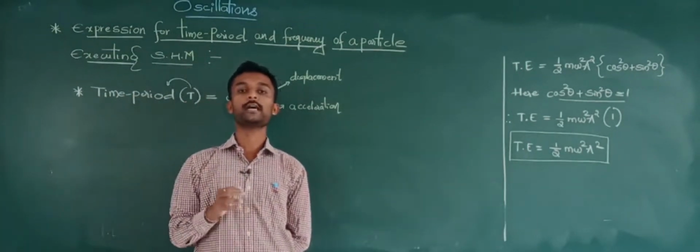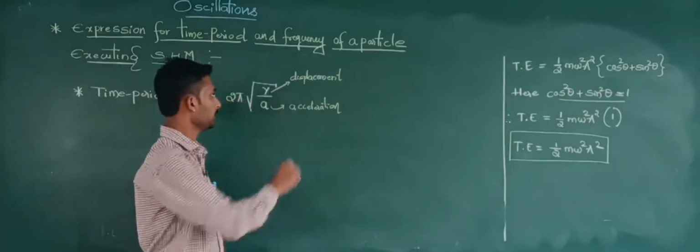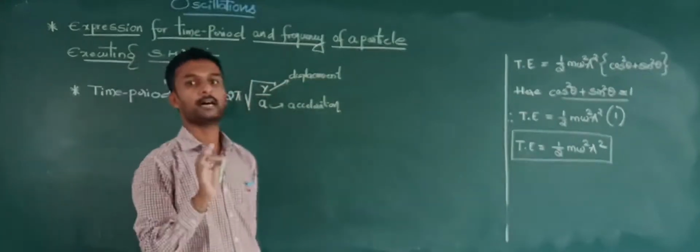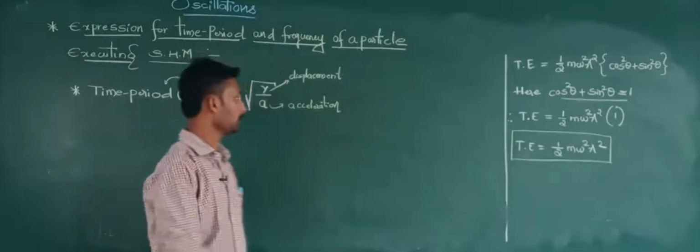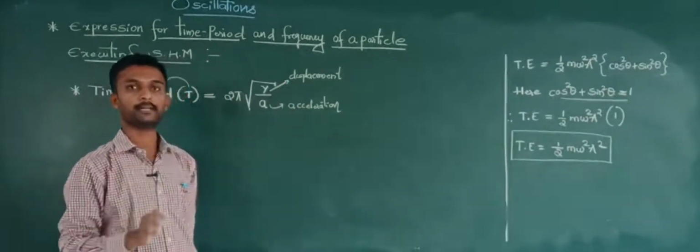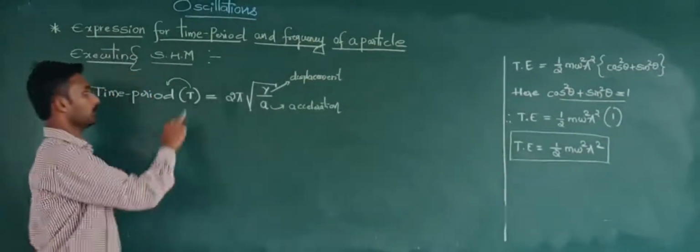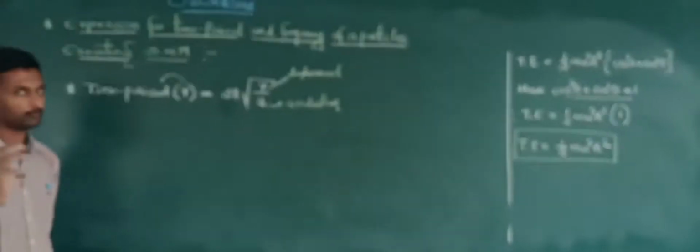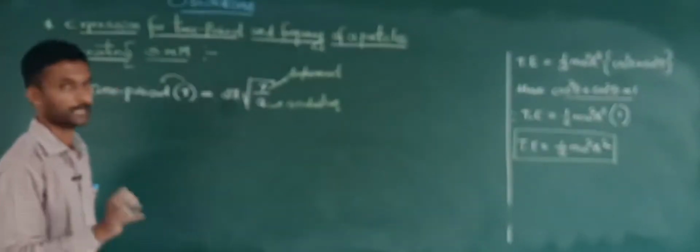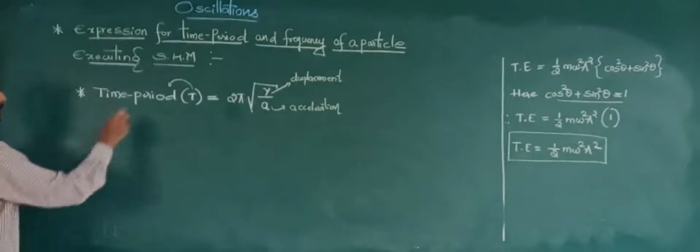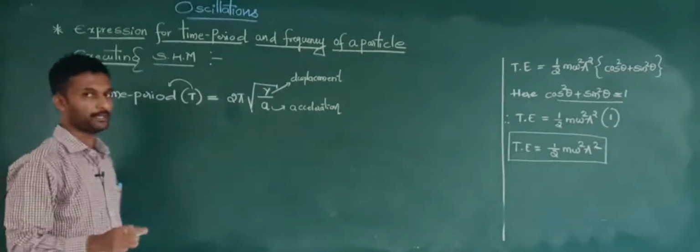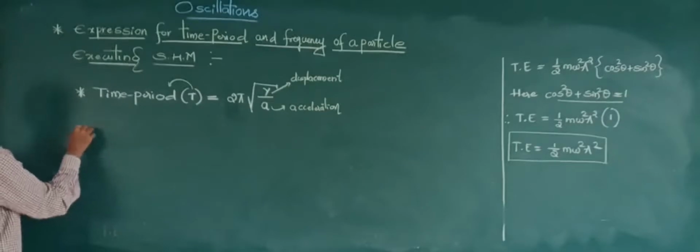Coming to the point, as far as SI unit is concerned, the SI unit of displacement is always meter. The SI unit of acceleration is meter per second square. What about the SI unit of time period? It will be second. Now we got an equation for time period. Now we will move towards the expression for frequency.